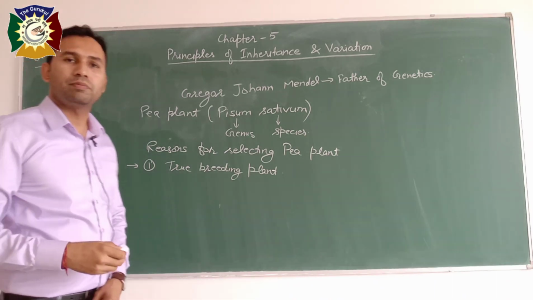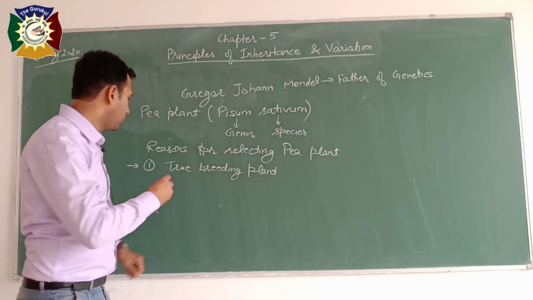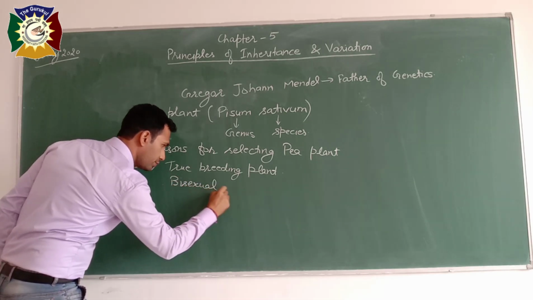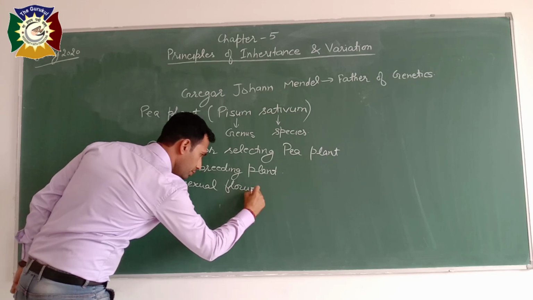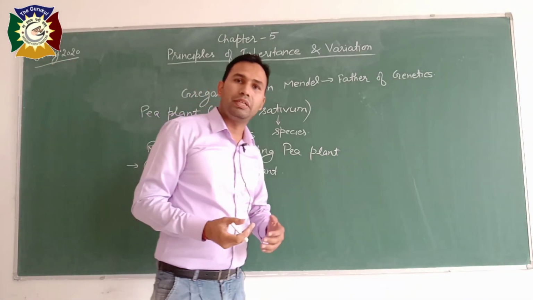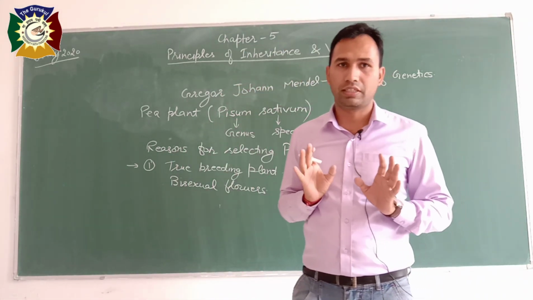True breeding means this plant has bisexual flowers. Bisexual flowers means the flower has male as well as female parts within the same flower.